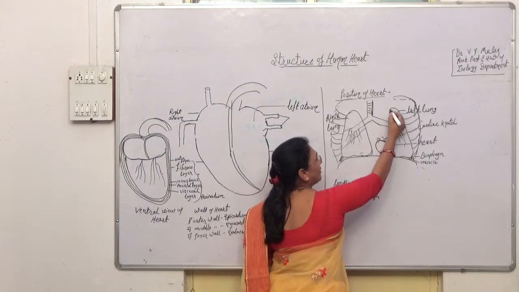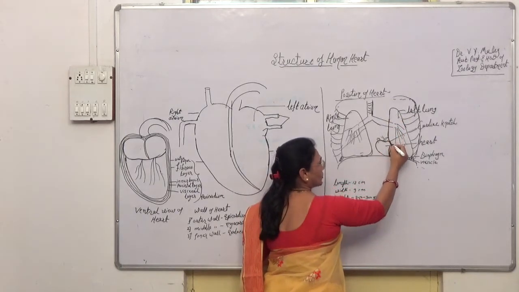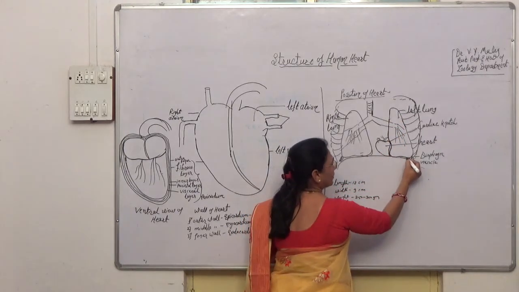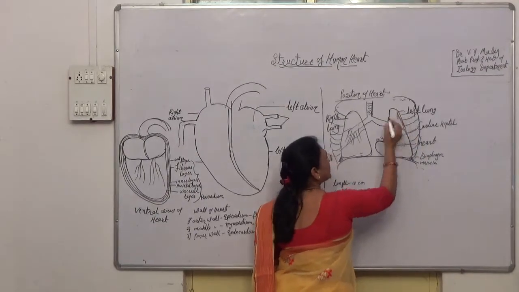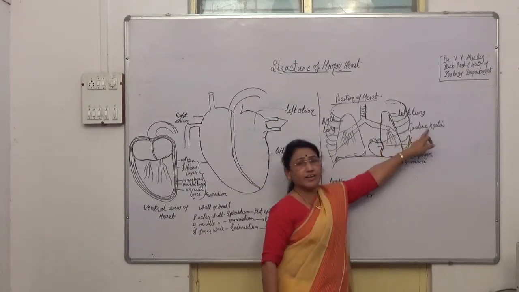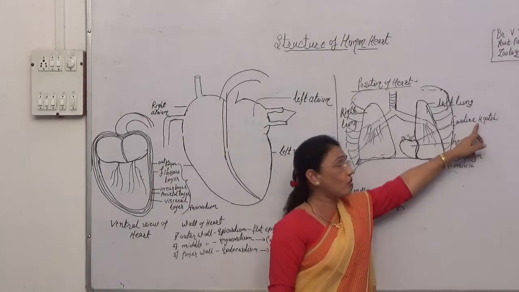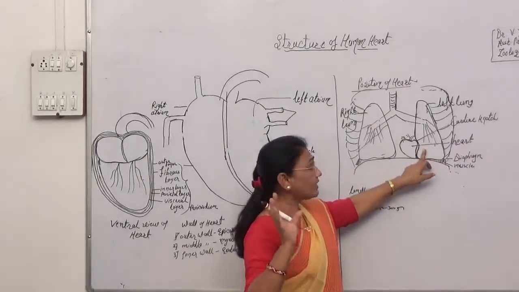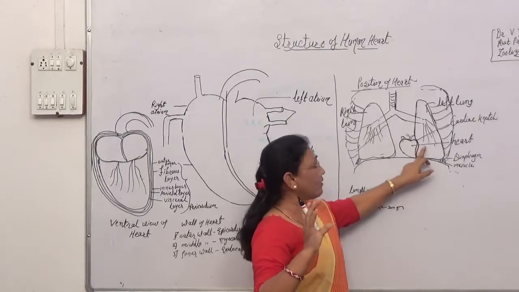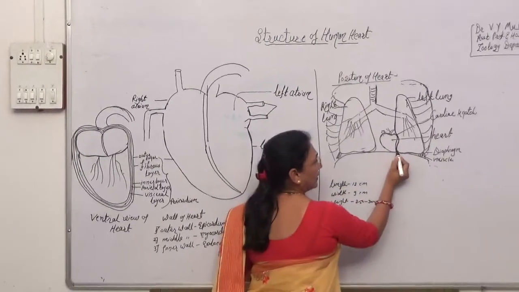The left lung has a notch at the anterior border of the lung. This notch is called the cardiac notch. In that notch, the left part of the heart is situated.